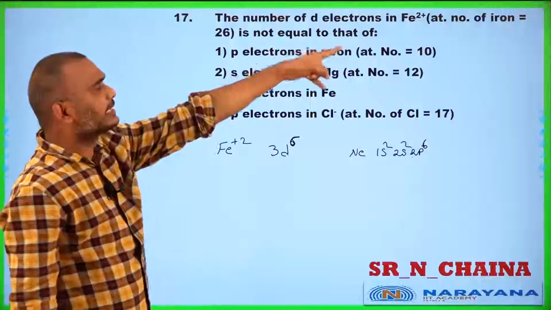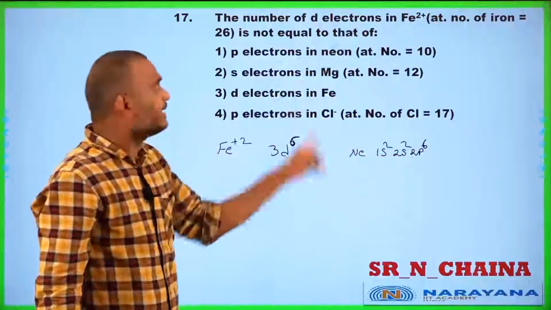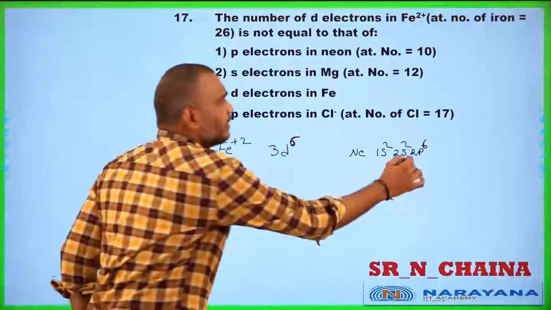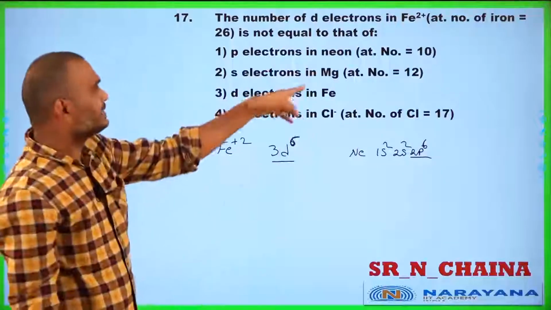The number of d electrons in Fe2+ is 6 and the number of p electrons in neon is 6, both are equal. Now you go for s electrons in magnesium.